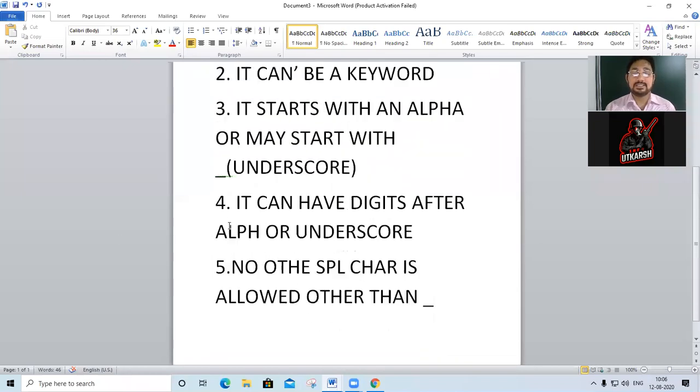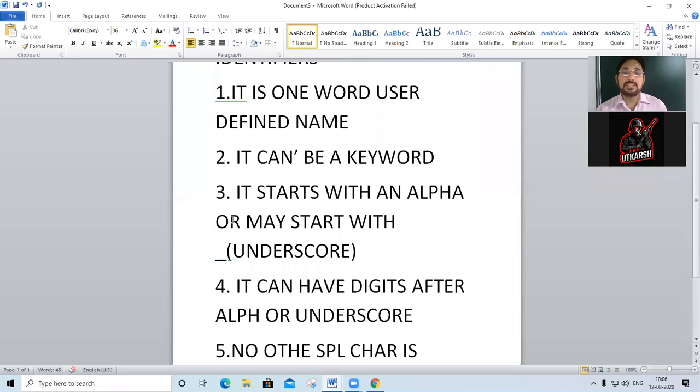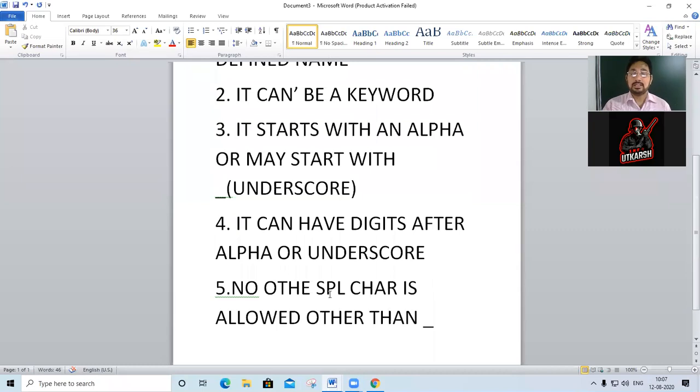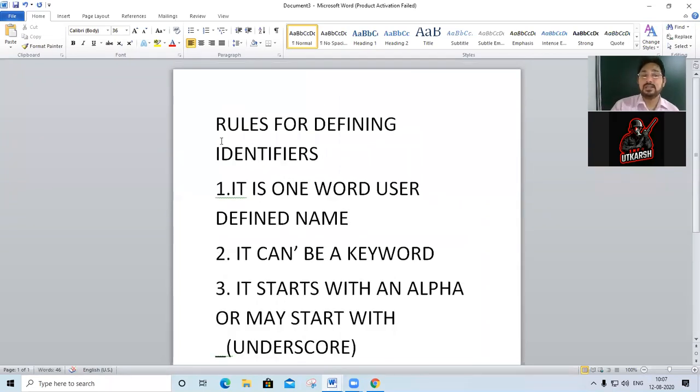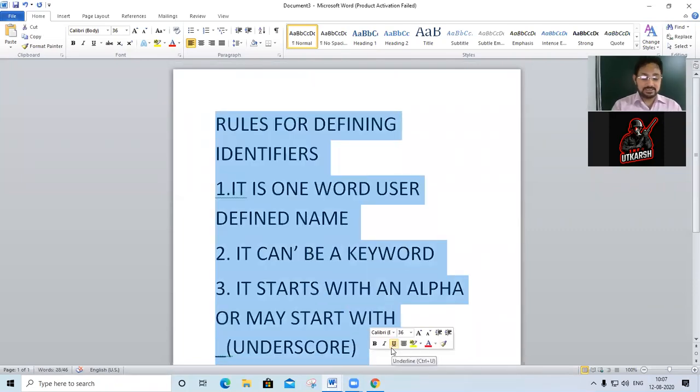So all of you have written these five points. It is one word user defined name. It cannot be a keyword. It starts with an alphabet or may start with underscore. It can have digits after alphabet or underscore. No other special character is allowed other than underscore. So this way we have written the rules. Now what we are going to write, the definition of keyword.